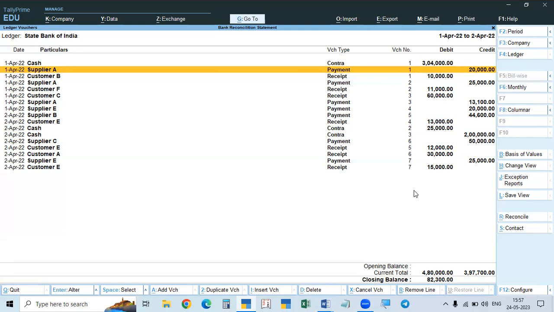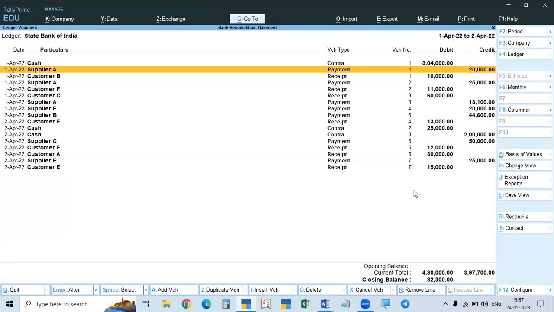So this is our balance. Due to these reasons, the bank balance is showing this much. This is the bank balance. So if all the differences are reflected, then both the balances will be the same. Okay, so for that, you have to prepare a statement: what are the reasons for the difference?